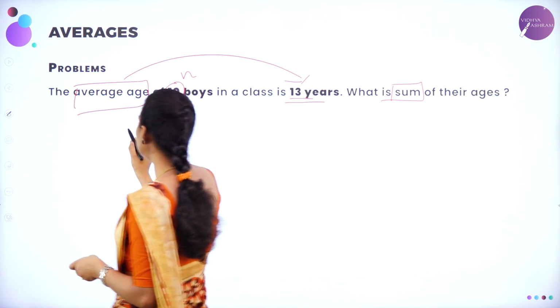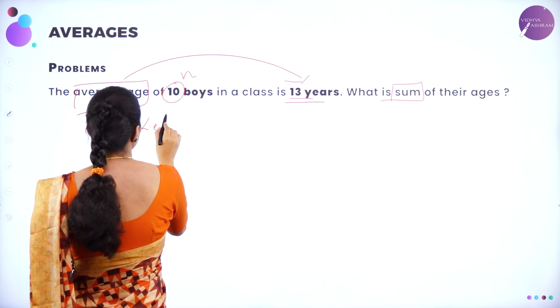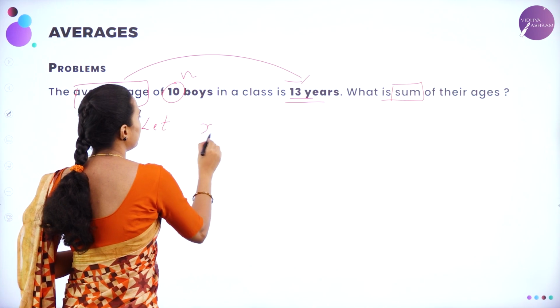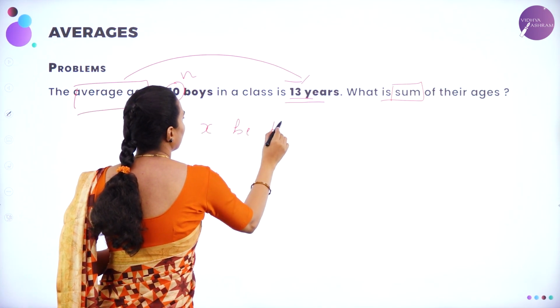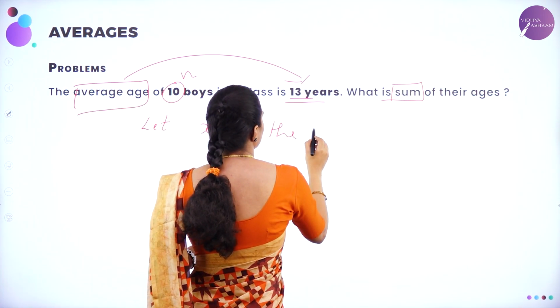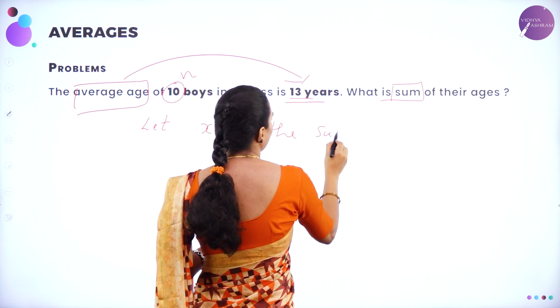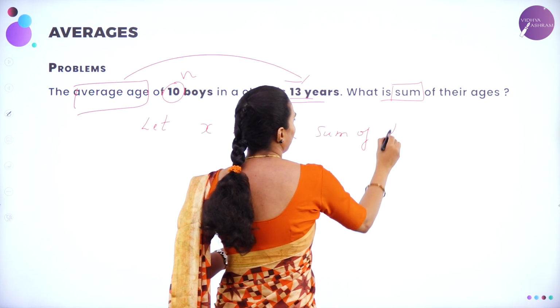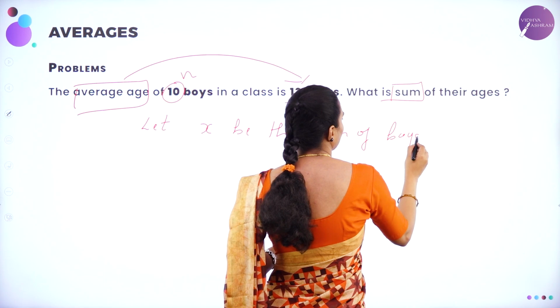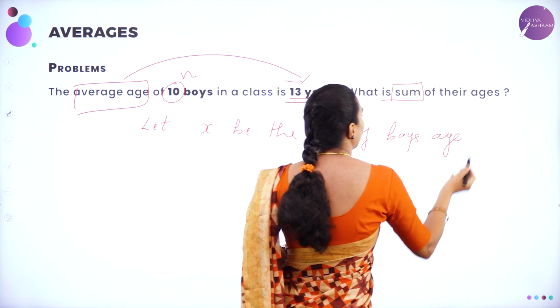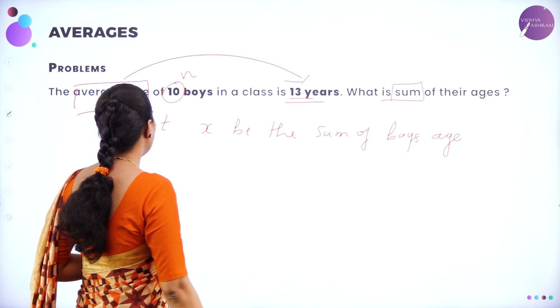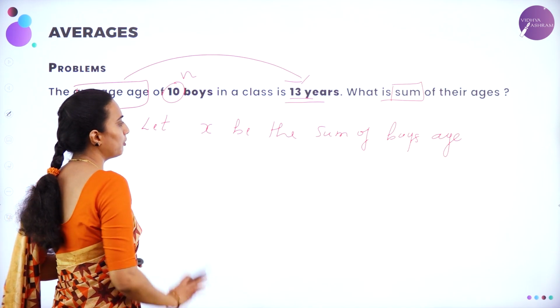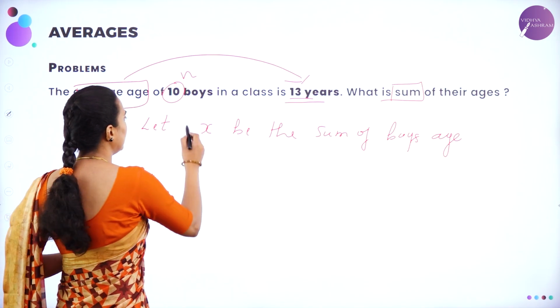Now I am going to take it as let x be the sum of boys' age.